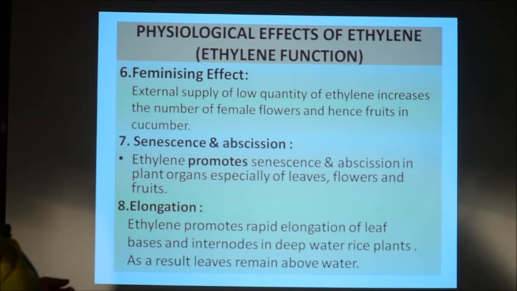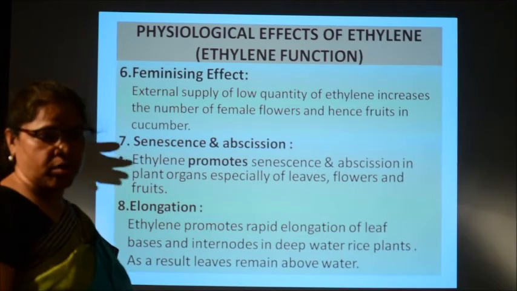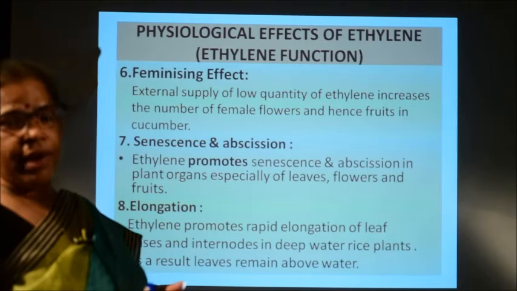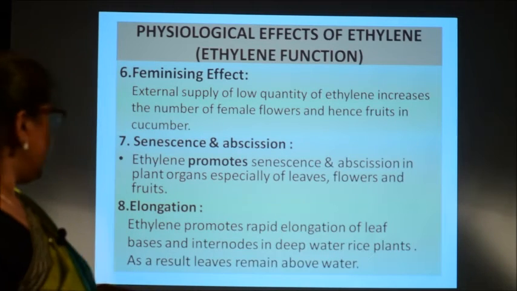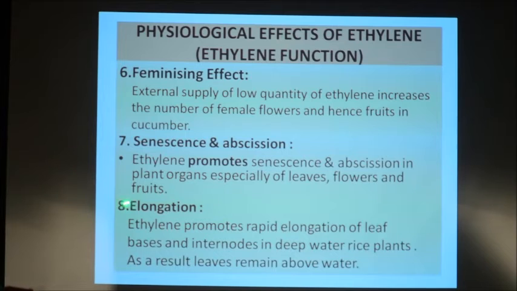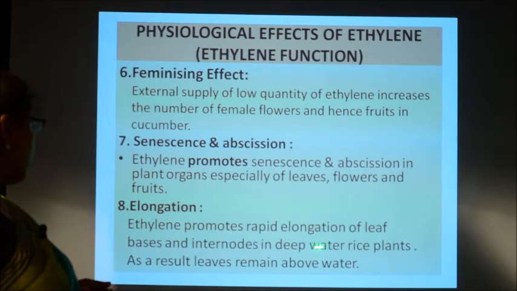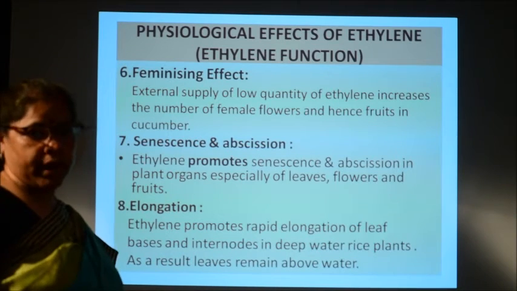Then it also promotes senescence and abscission in plant organs, especially leaves, flowers and fruits. You already know what is senescence. It is the deterioration process or aging process in plants that leads to the falling or abscission of plant parts like leaves, fruits and flowers. Similarly, ethylene also helps in elongation. It promotes rapid elongation of leaf bases and also internodes in deep water rice plants.